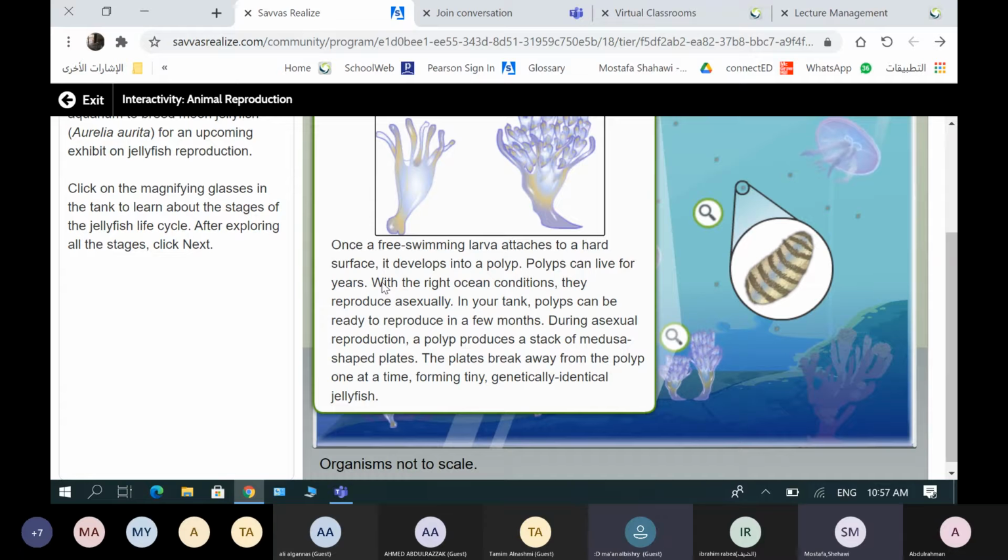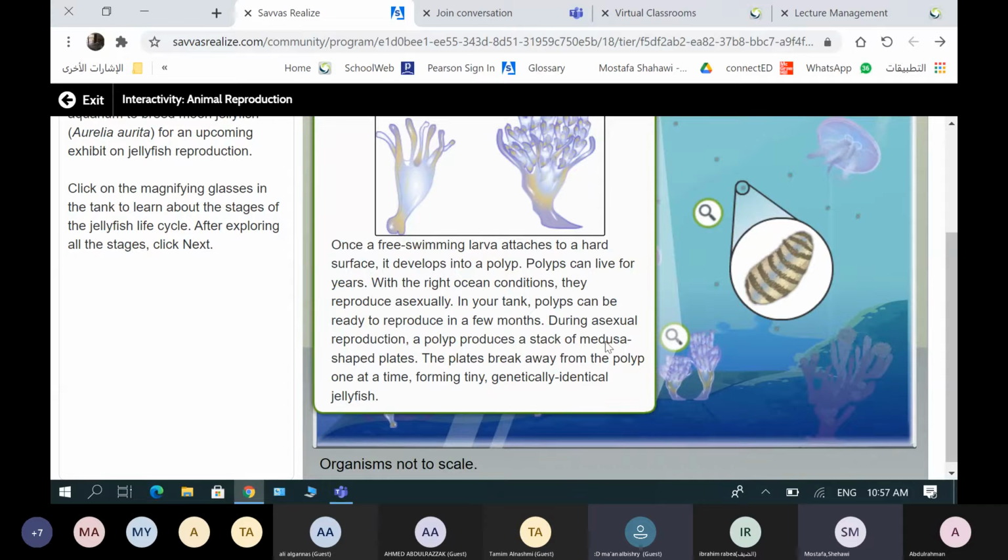Once a free-swimming larva attaches to a hard surface, it develops into a polyp. Polyps can live for years. With the right ocean conditions, they reproduce asexually in your tank. Polyps can be ready to reproduce in a few months.